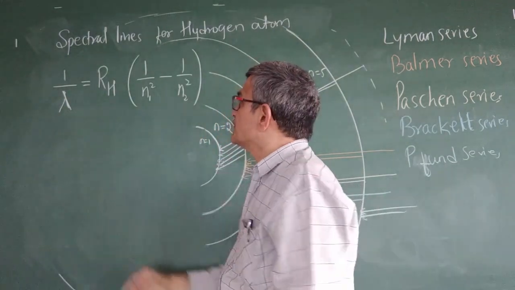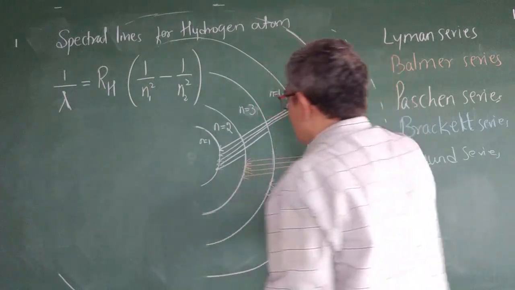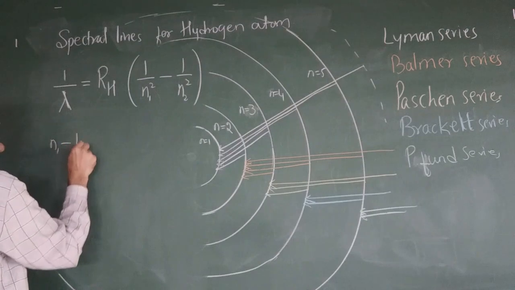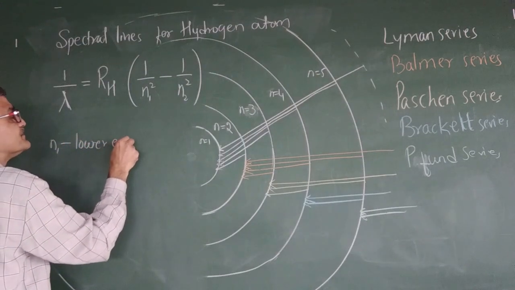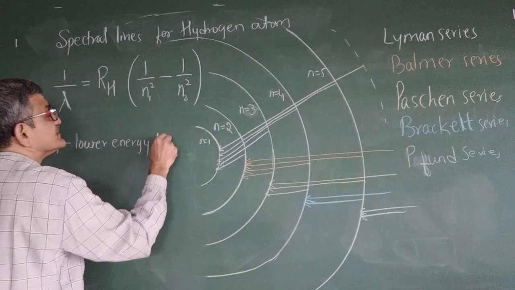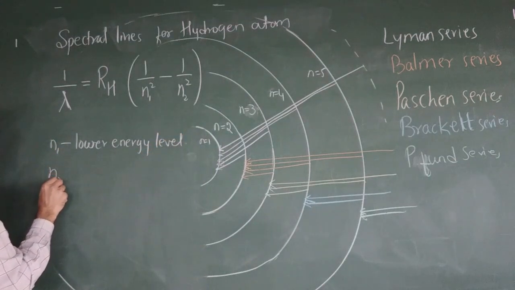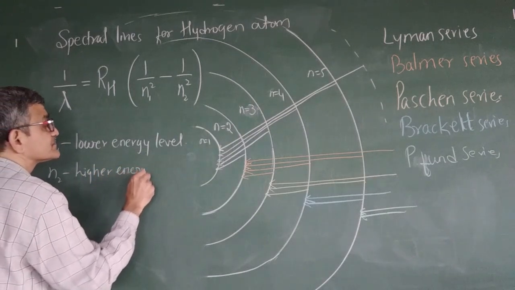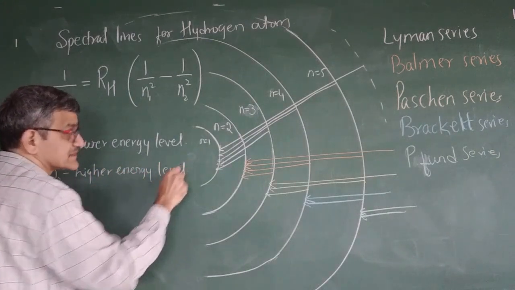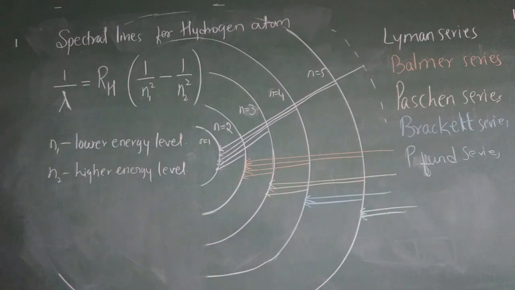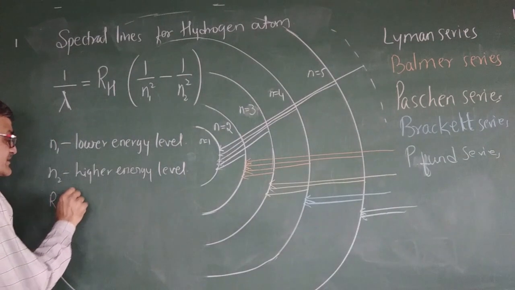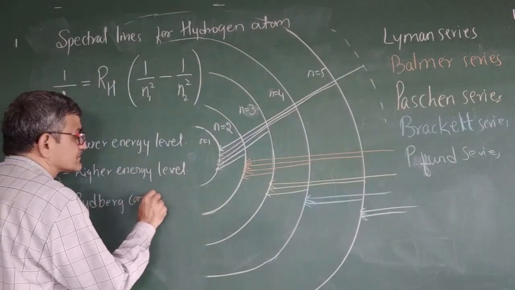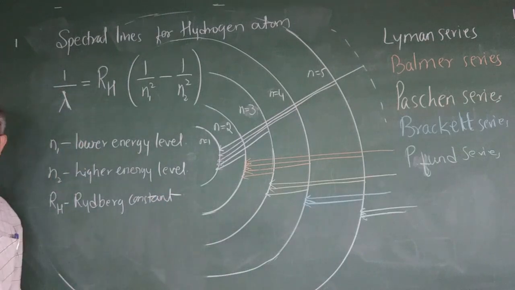Nu bar. So for the Lyman series, what is the lower energy level? n1 is the lower energy level and n2 is the higher energy level. RH is the Rydberg constant.